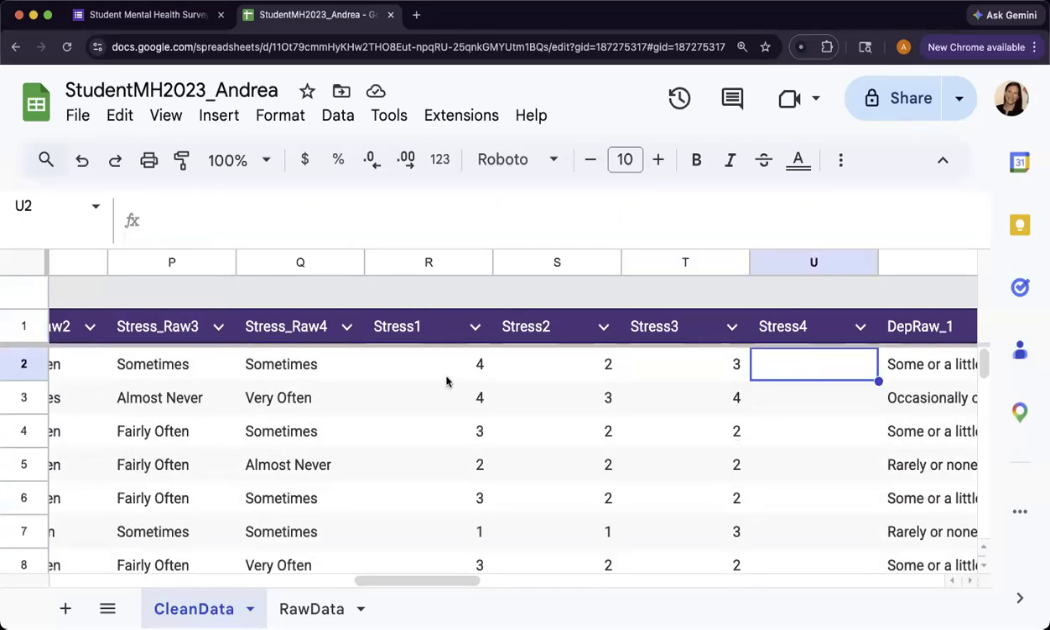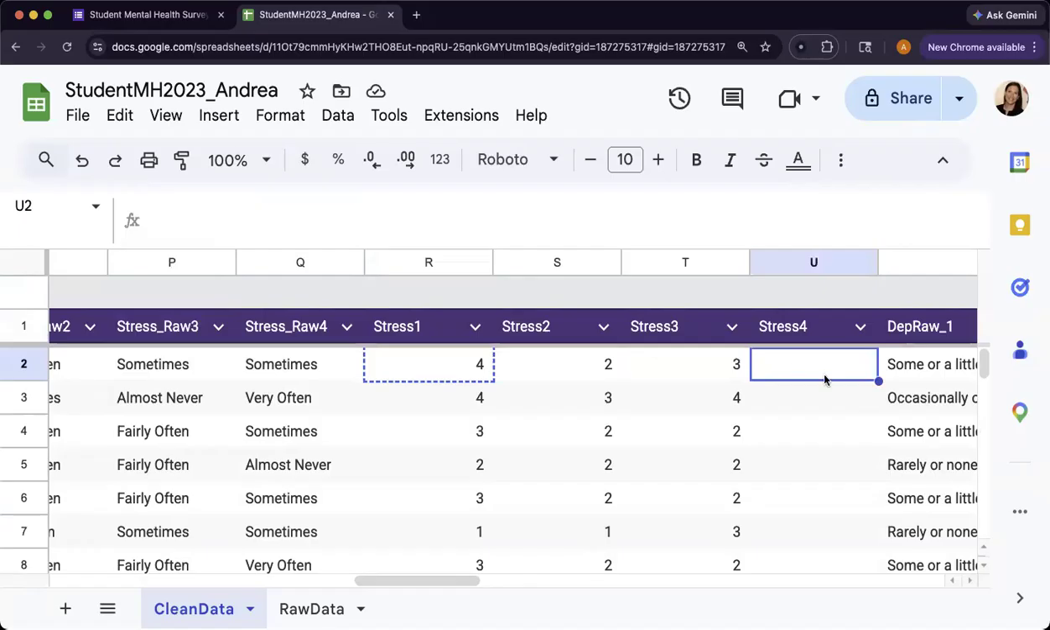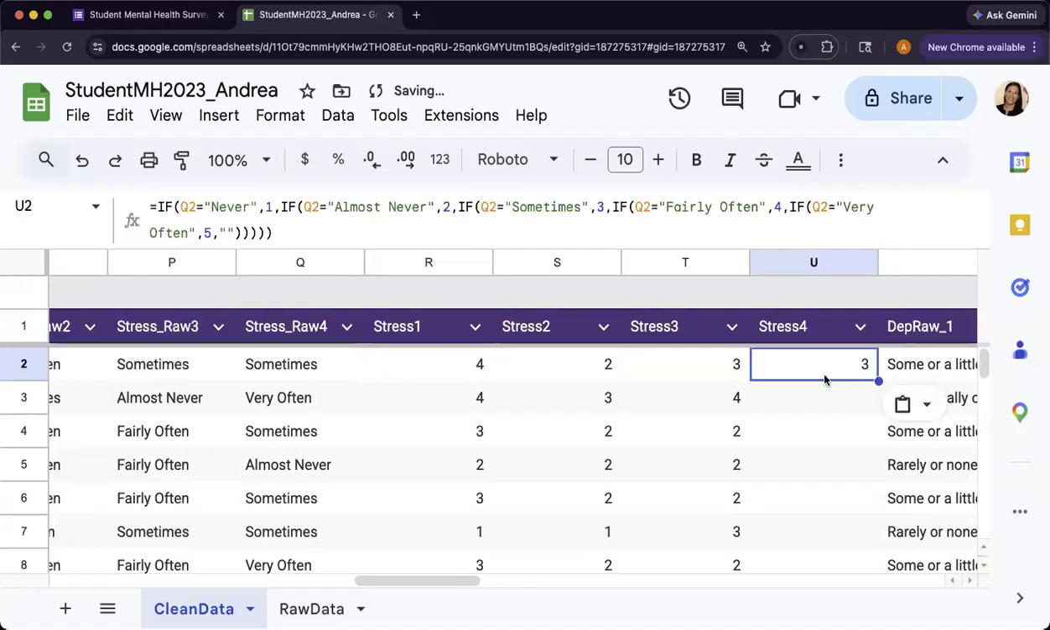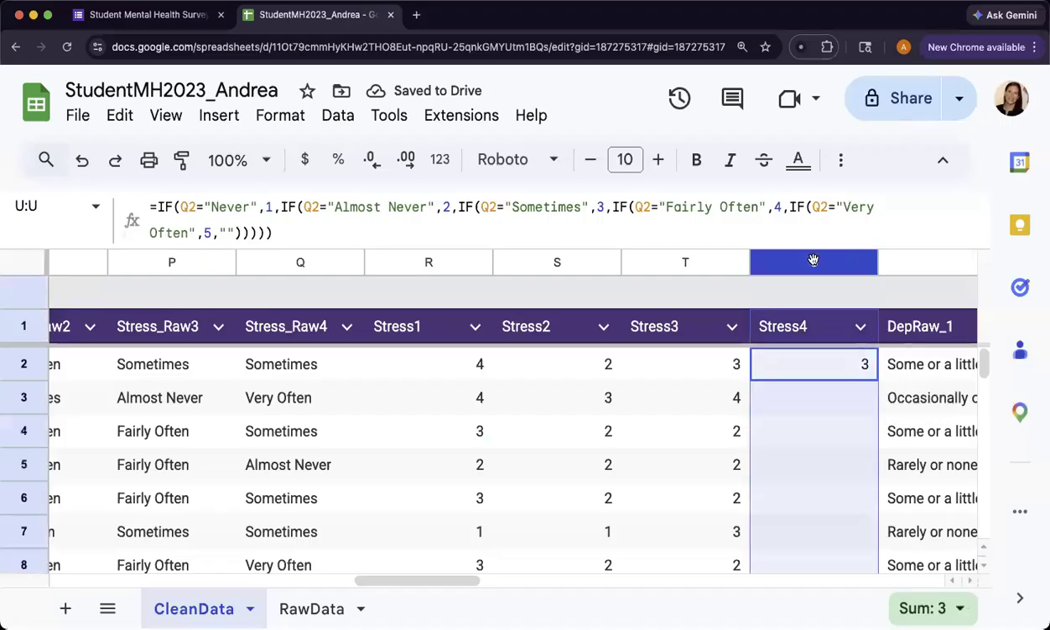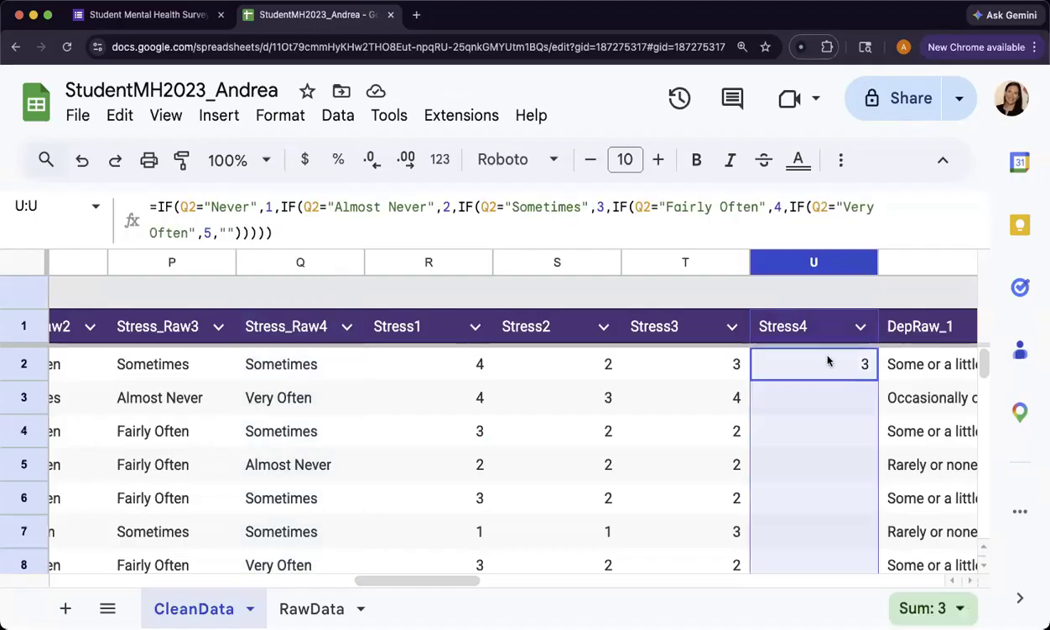And then stress 4 is scored the normal way. So I'm going to copy this, Command C or Control C. I'm going to go to stress 4, I'm going to paste. So again, I'm looking at the 4th stress item, which is in column Q. So I want to check that this is referring to Q, which it is, and it's going the correct direction. So never is 1, almost never is 2. All of that is correct. I'm going to double click, and there you go.